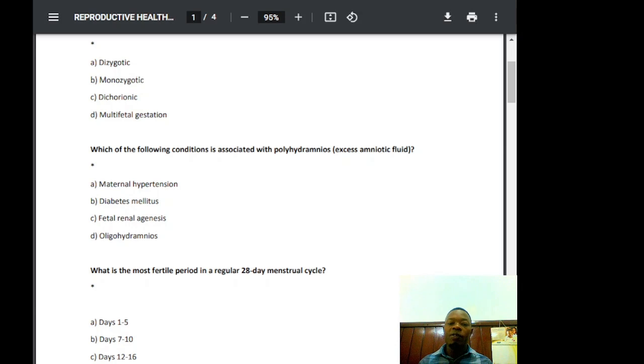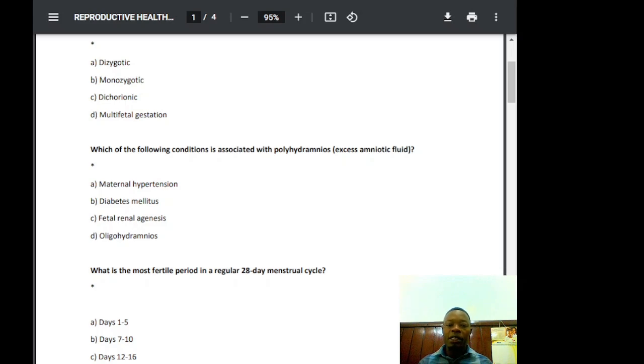We have oligohydramnios. This one is all to do with the amount of amniotic fluid. There's some measurement in terms of a given unit that will give us an indication of polyhydramnios. So the answer here is diabetes mellitus, okay?